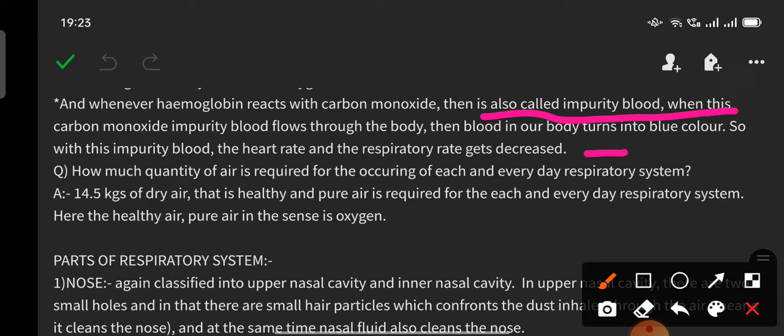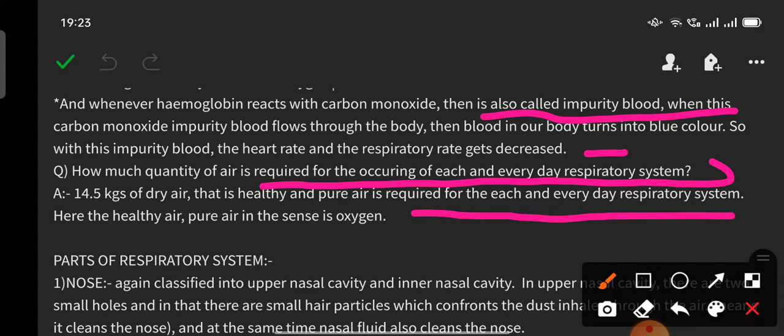And here the question is, how much quantity of air is required for each and every day's respiratory system? So 14.5 kgs of dry air, that is healthy and pure air, is required for each and every day's respiratory system. Here the healthy air, pure air, in the sense is oxygen.